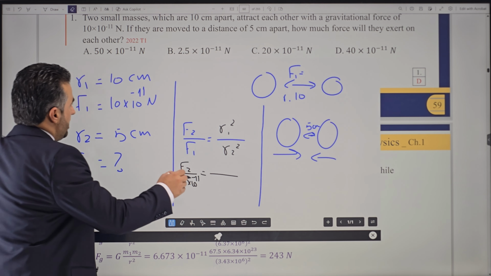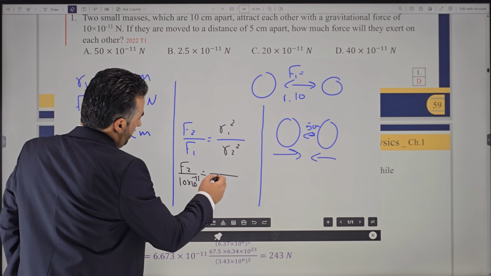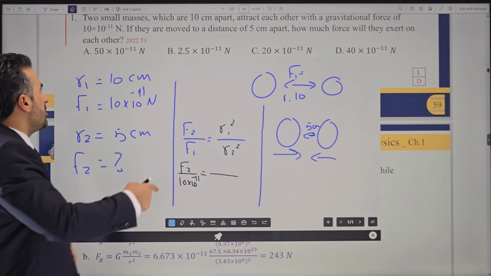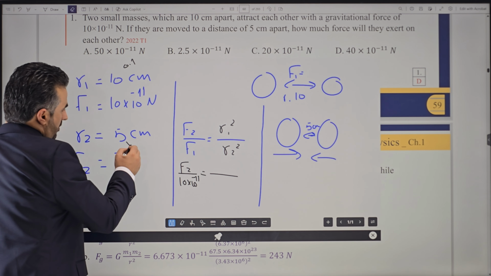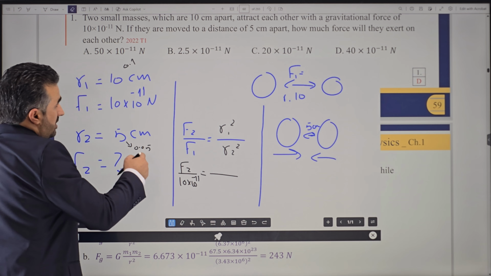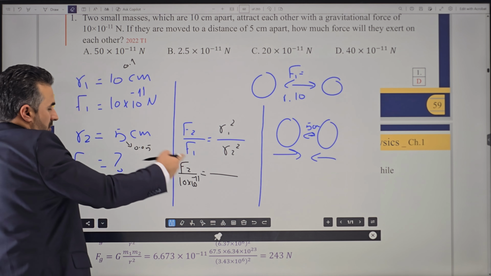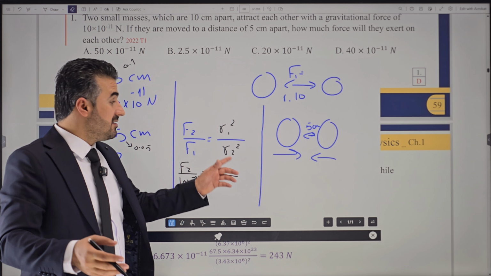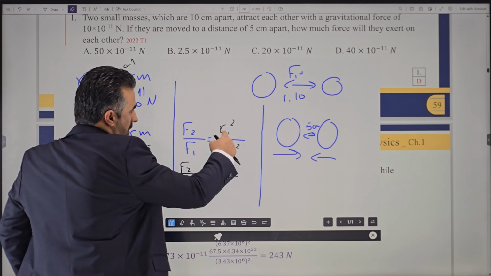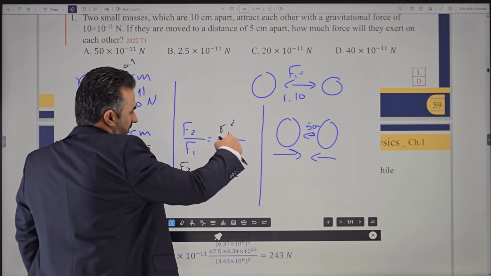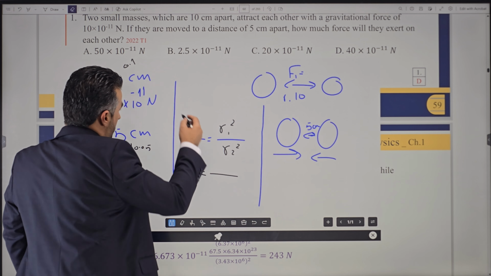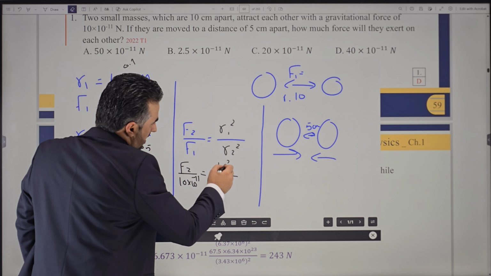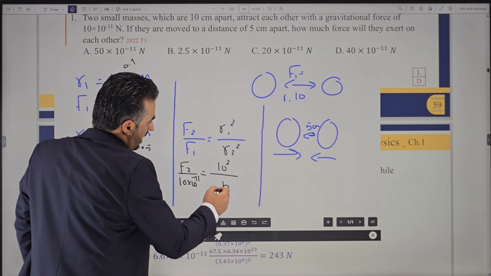You can even convert them to meters, that would be 0.1 meter and 0.05 meter. Whether you write these numbers or convert them to meters, it is exactly the same, because we have the distances on top of one another, so the units cancel out. So I'll just keep the same unit here: 10 squared over 5 squared.